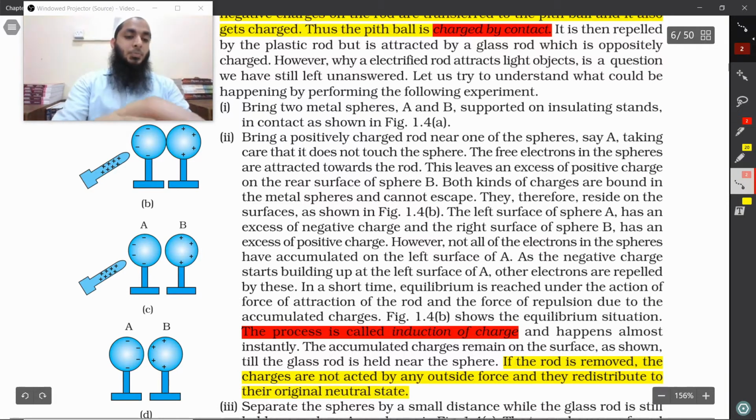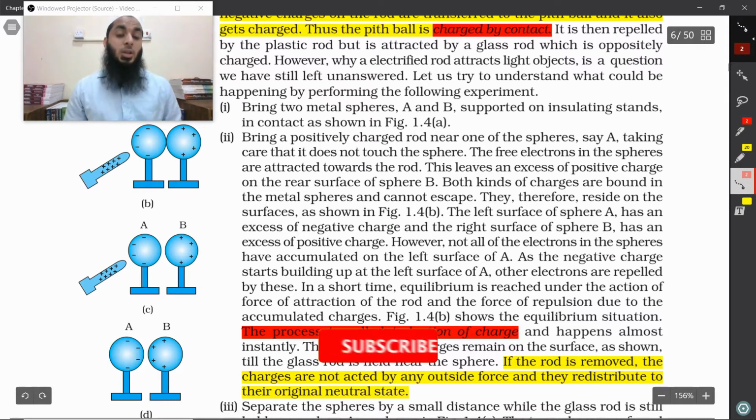Now what happens is, the rod attracts electrons. So electrons are coming near to the rod, but as electrons are accumulating here, what will happen is, let's say a new electron wants to come here, but the positive charge will be attracting it, while these negative charges will be repelling it. So there will be a tug of war, and finally if the forces are balanced, the new electrons will not be able to come here. So only that many electrons will come until equilibrium is reached.